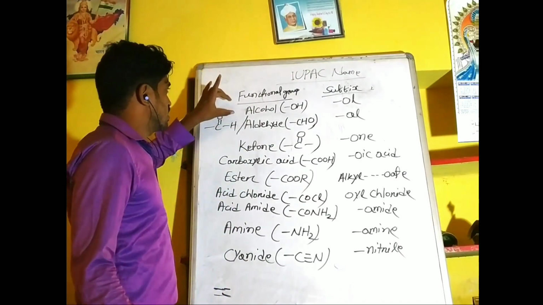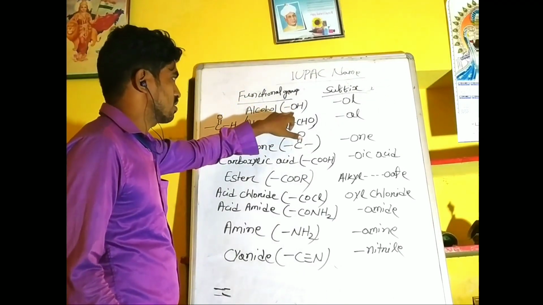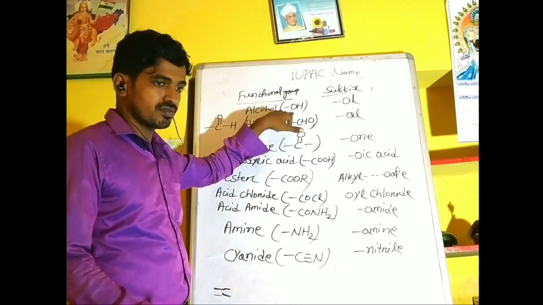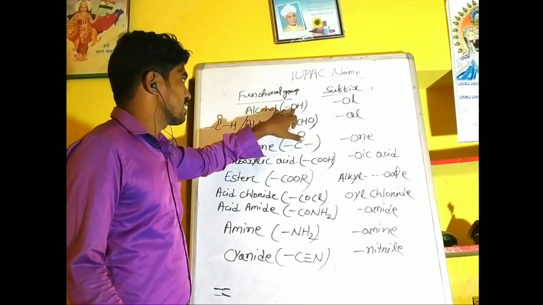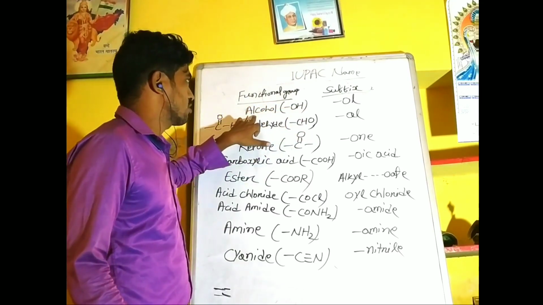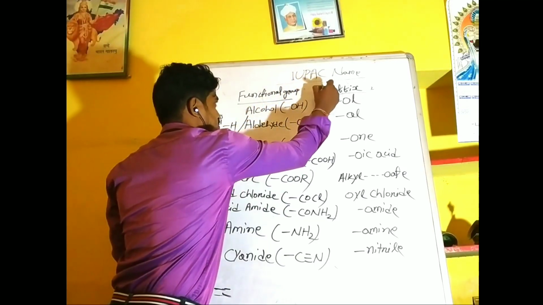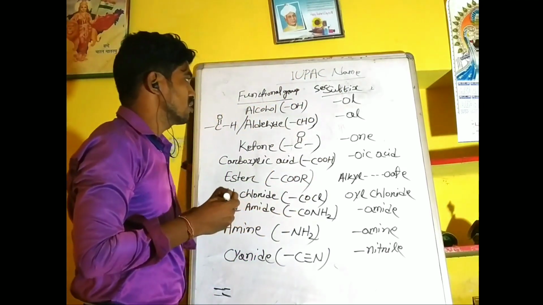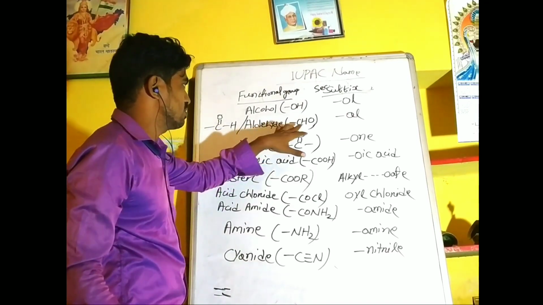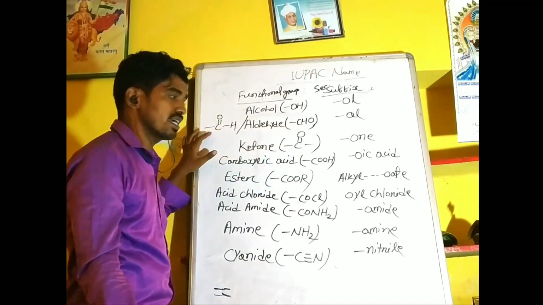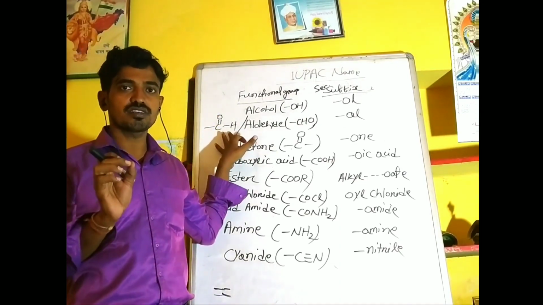If a compound, whether a straight chain or branched chain, contains a single bond OH group, that means it contains an alcohol functional group. So the secondary suffix must be hyphen -ol. Then if the compound contains an aldehyde, that means a single bond CHO, or you can write a single bond C double bond O H, that is the functional group for aldehyde.